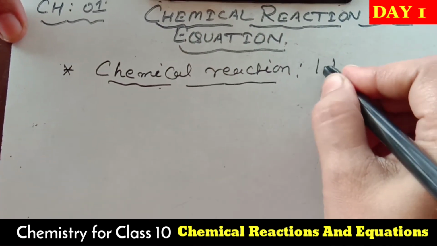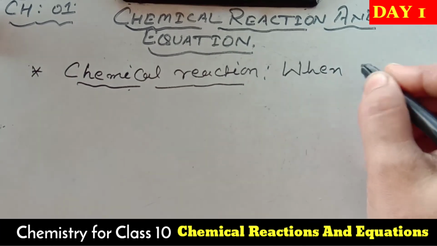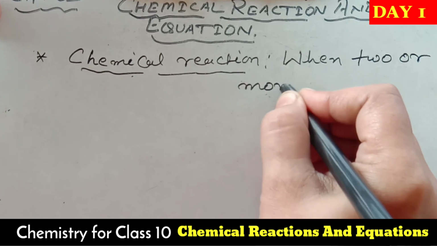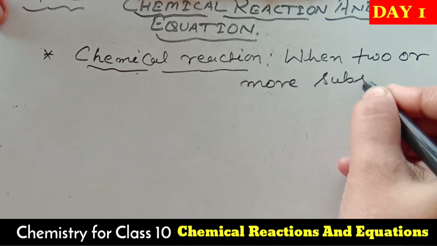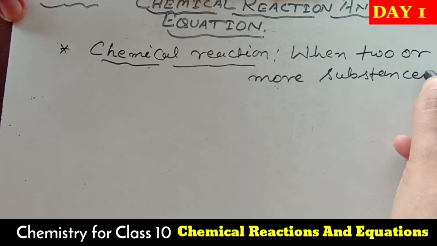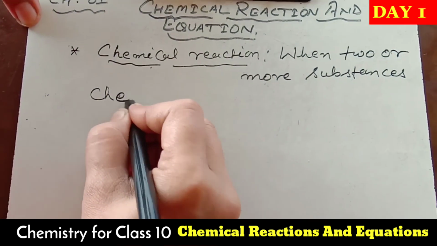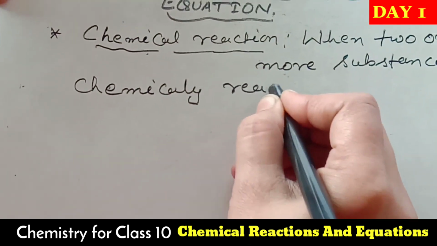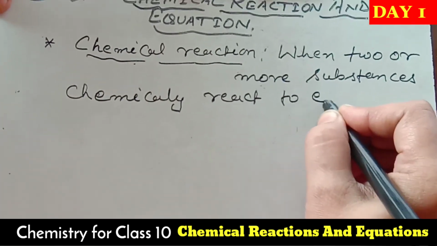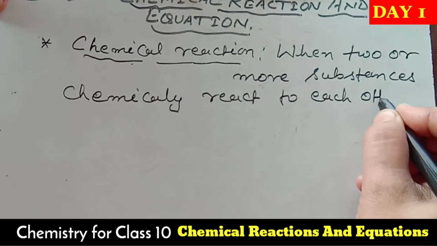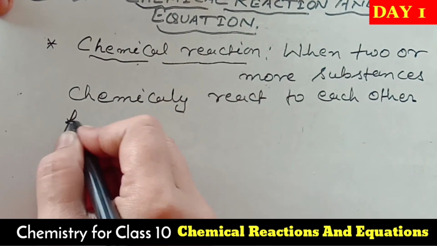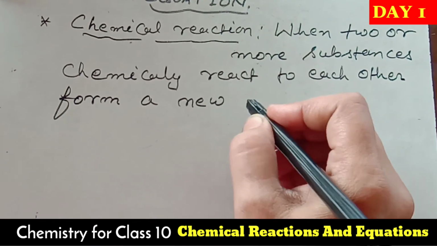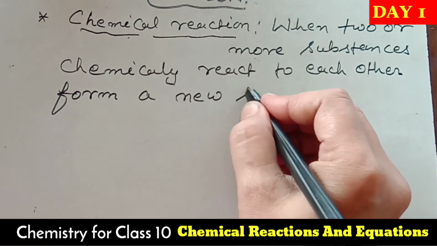As I said earlier, when two or more substances chemically react to each other, they form a new substance. As a result, a new substance is formed.